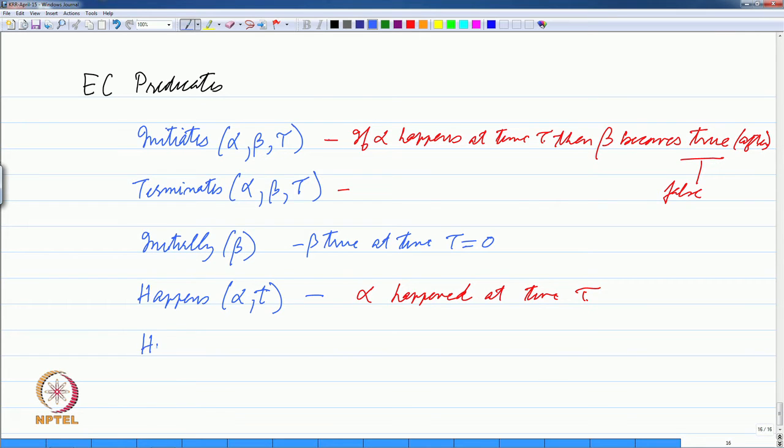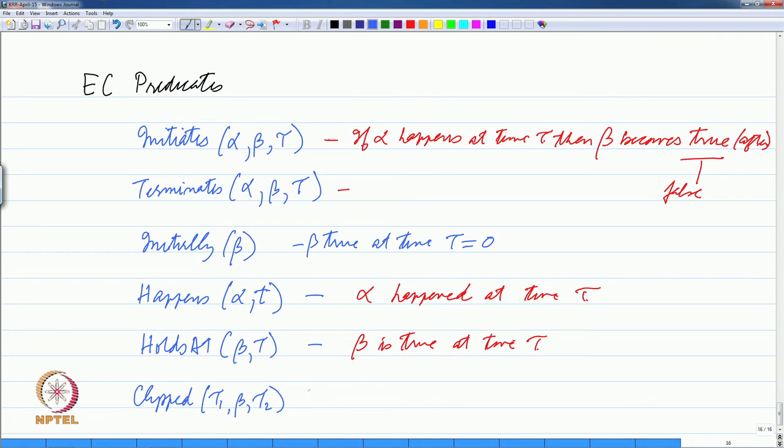Then we have holds at beta at time tau. So, this is essentially saying that beta is true at time tau essentially. And then we have one thing which is actually a short form, and this is logically equivalent to saying that some event has happened.